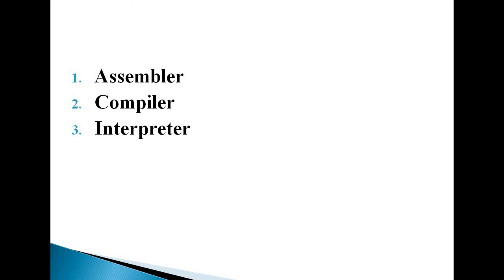Next we will see what is a compiler. Compiler translates the source program written in a high-level language into machine language. Compiler translates the whole program in one go. Many high-level languages like COBOL have their own different compilers.